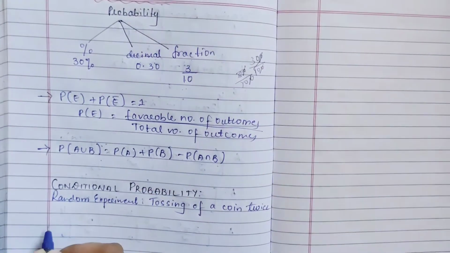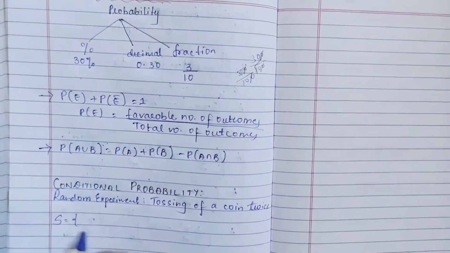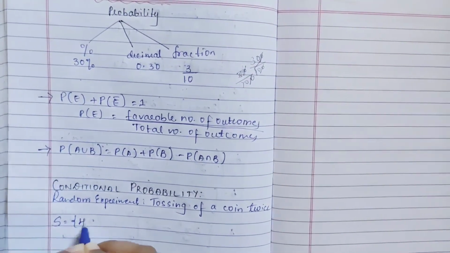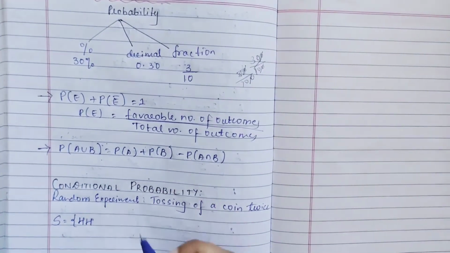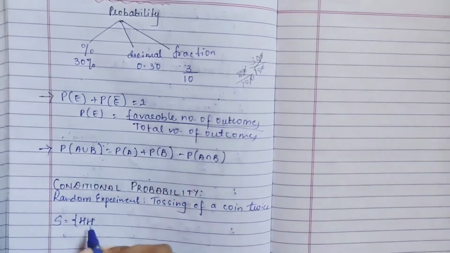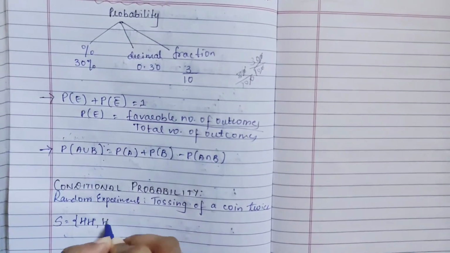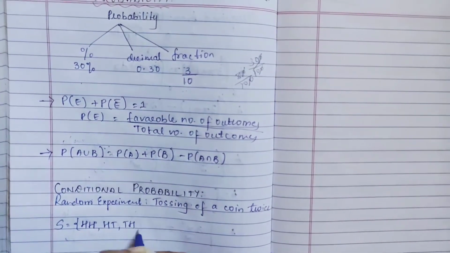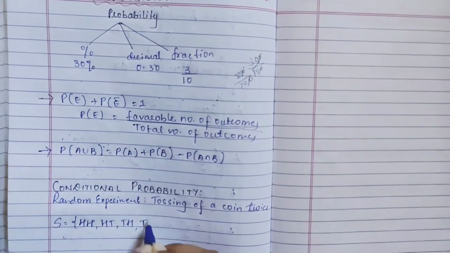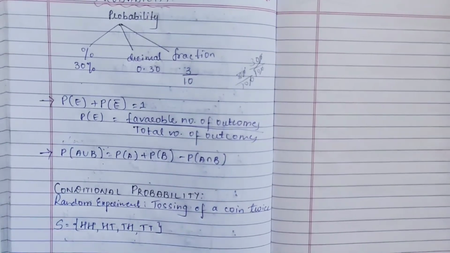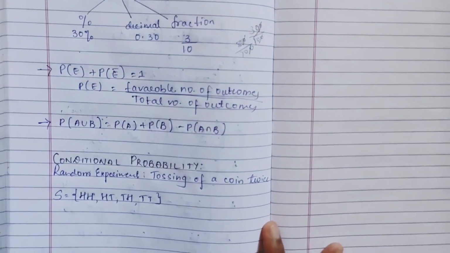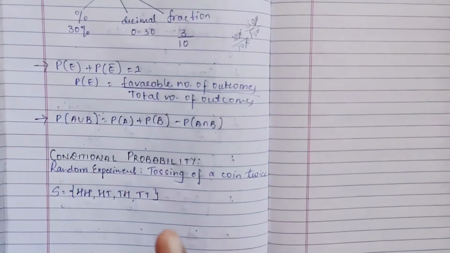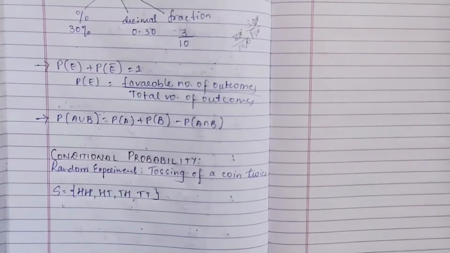So what sample space or sample points will we get? One time both heads, one time head tail, one time tail head, and one more time both tails.